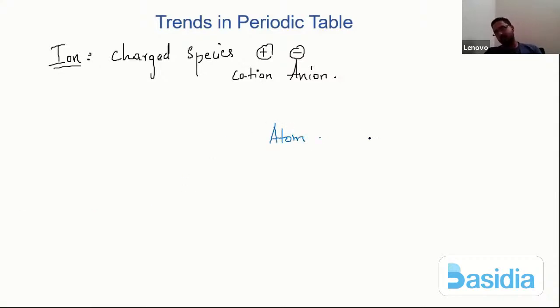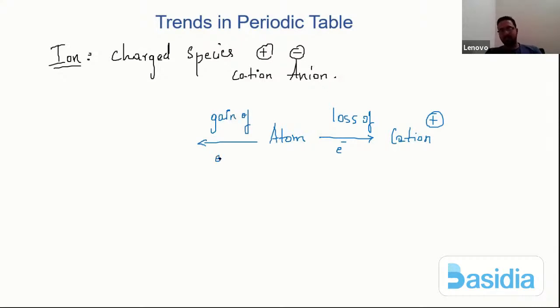If there is a loss of electron, there is every possibility that it forms a cation, that means having a positive charge. And if there is a gain of electron, it forms an anion, that means it has a negative charge. Atom loss of electron gives you a positive ion. Atom gain of electron gives you a negative ion.